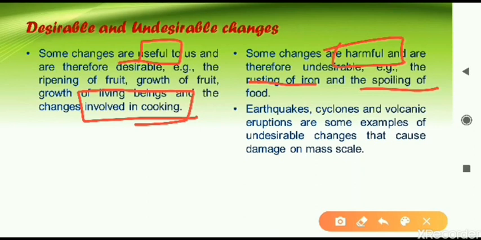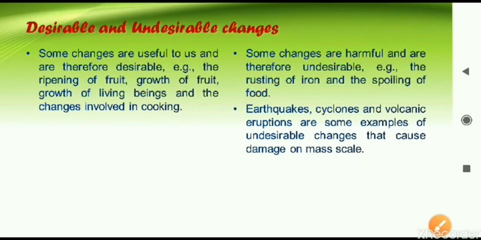Some other examples given here are earthquakes, cyclones, and volcanic eruptions. All these cause damage on a large scale. Many people die and huge loss of property is done. So these are all undesirable changes in our surroundings. All changes can be classified into desirable and undesirable changes. Two methods we have seen for types of change: one is reversible and irreversible, second is desirable and undesirable changes.